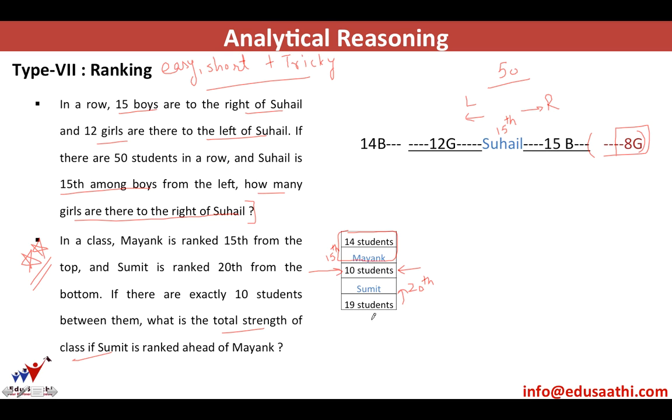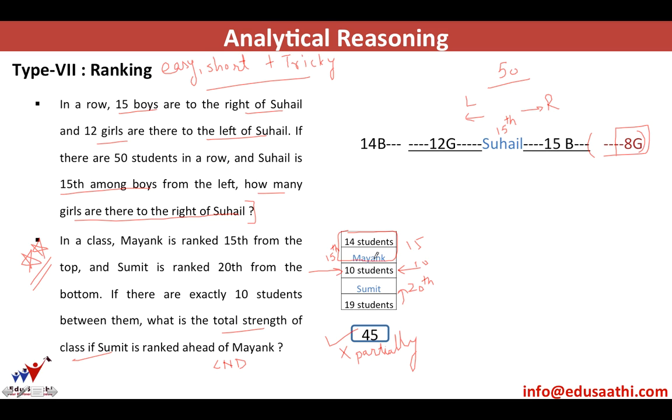If you draw this table, you will find that there are 15 students over here, 20 over here, and 10 in between. So a total of 15 plus 10 plus 20 will give you an answer of 45 students, which is the strength of the class. Now, is this the correct answer? I will suggest yes, this is correct, but also incorrect because it is only partially correct. The correct answer to this question is cannot be determined, as there are two possible cases.